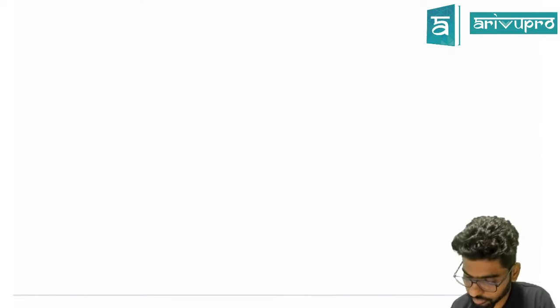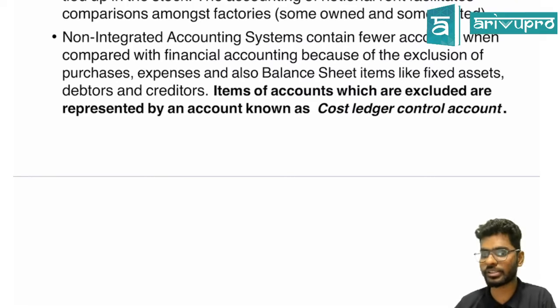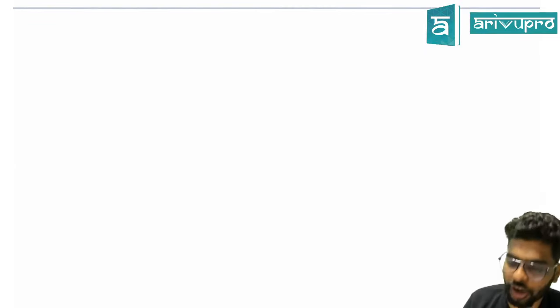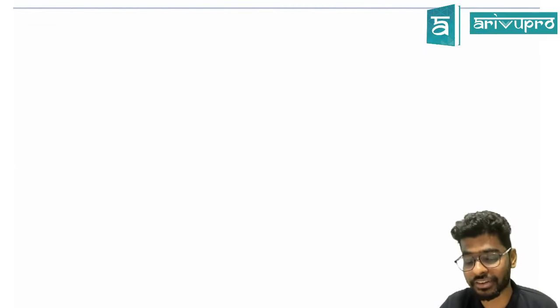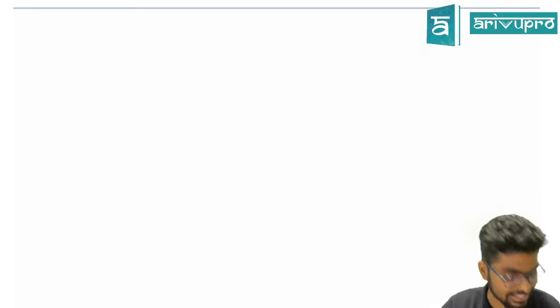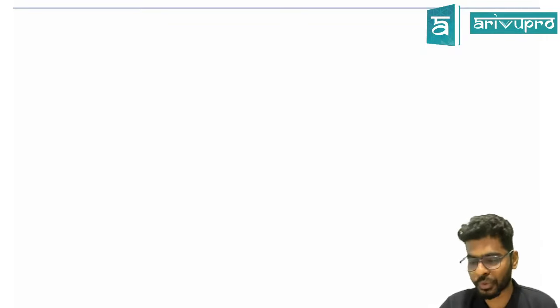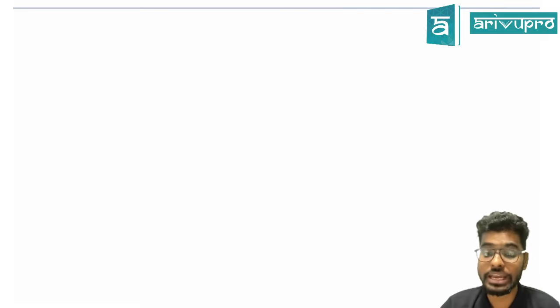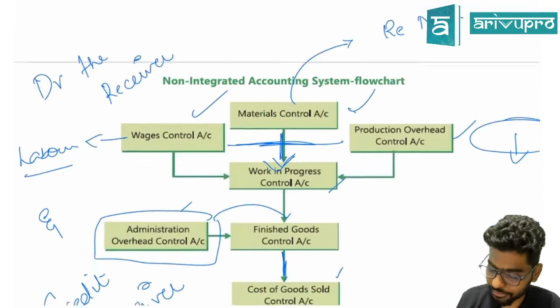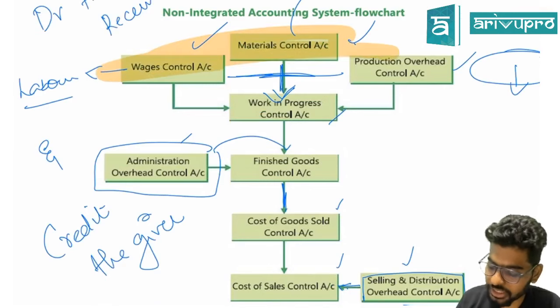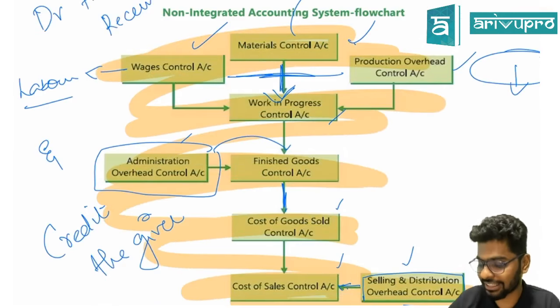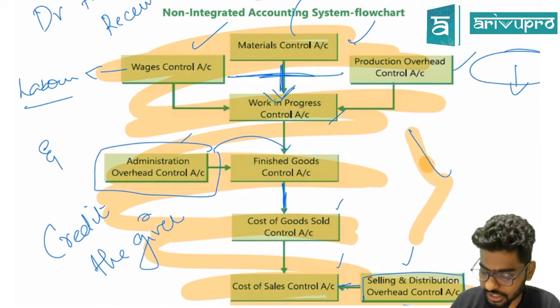Now, let me try understanding how does this accounting work. Okay, now see here, what did I say? Debit the receiver. That means whichever department is receiving, I will debit it. Whichever department is giving out, I am going to be crediting it. If out of this chart, if there are anything which is appearing over more than this chart, everything else will go to the cost ledger control account.